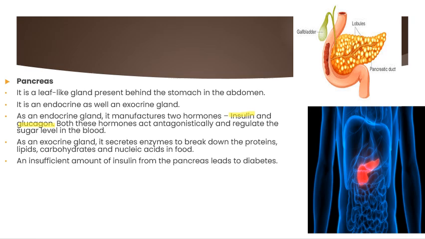If you don't make insulin, as is the case with people with type 1 diabetes, and you have observed many diabetic patients in your life, your blood sugar level can get dangerously high. In type 2 diabetes, the pancreas usually makes some insulin but not enough. So that is a major problem caused by insufficient production of insulin in the pancreas. Okay, now let us move on to the next slide.